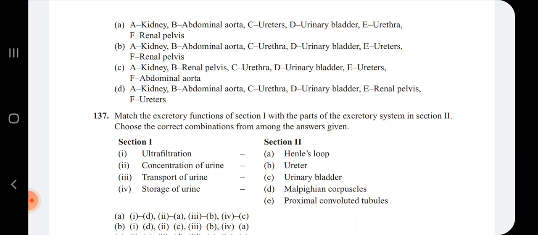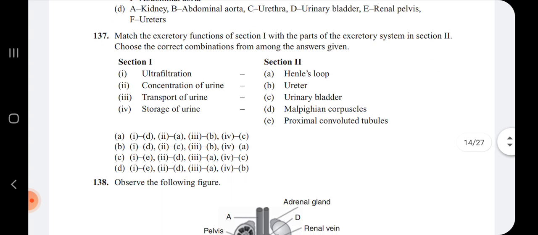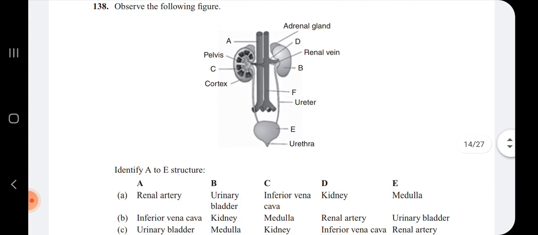Next, concentration of urine. So the concentration of urine is going to get changed in the Henle's loop. Third one, transport of urine. So the transport of urine is done by the ureter. Storage of urine is done by the urinary bladder. So hence option A is the right answer. Next question.